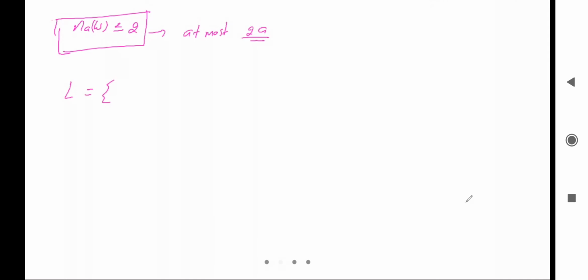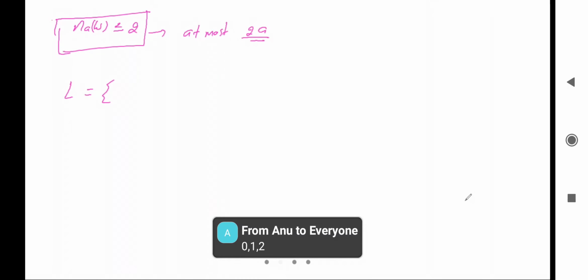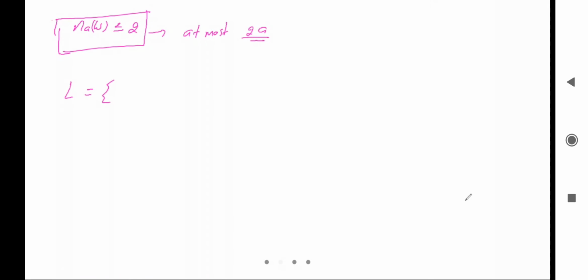That can be single, double a. There can be 0a, there can be 1a, or there can be 2a's. So here we can say that the number of a's can be at most 2.